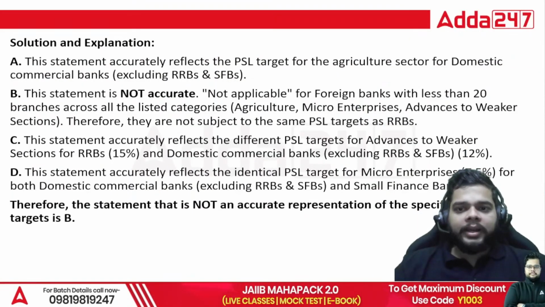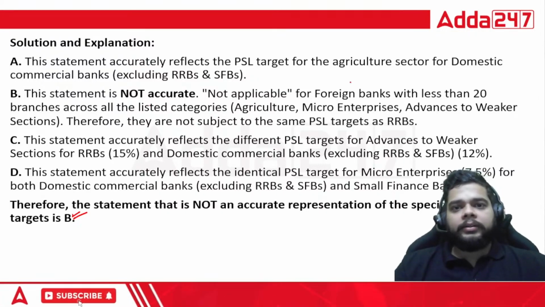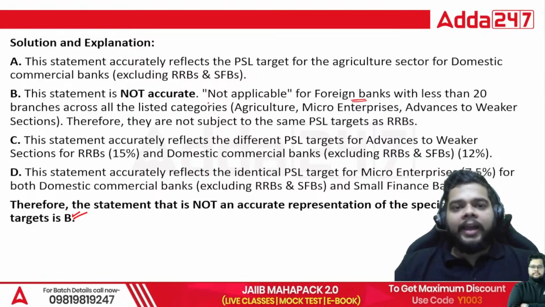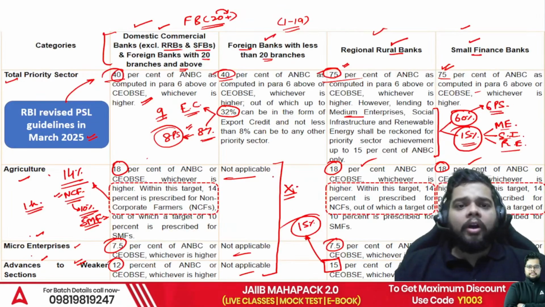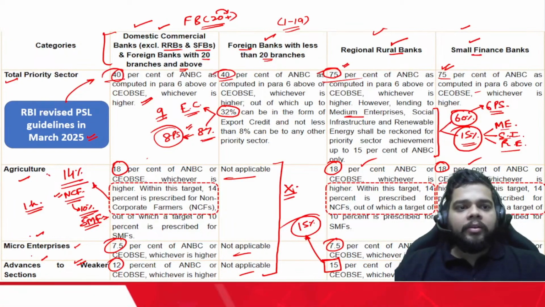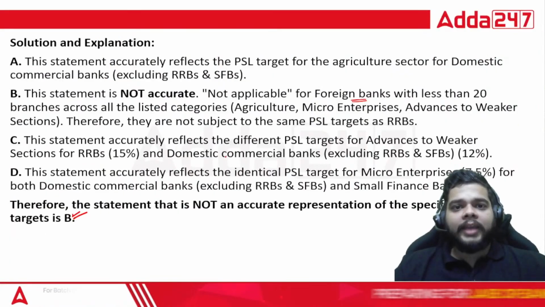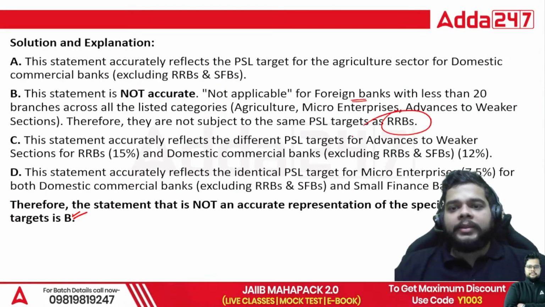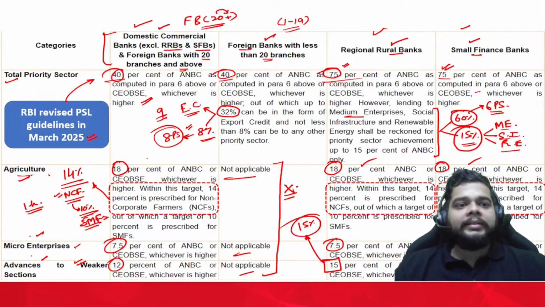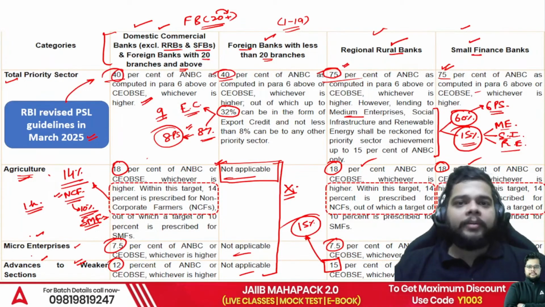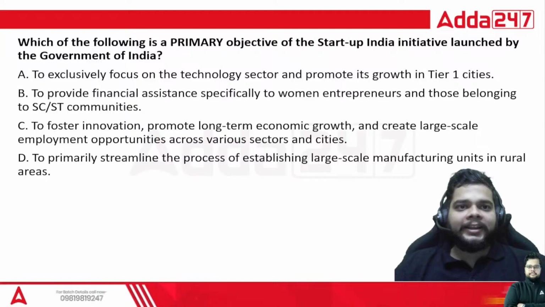The correct answer was option B, because there it was written that the foreign banks with less than 20 branches also will have to go for the obligation as per the norms given by the RBI, in a similar manner as was applicable to the RRBs. For RRBs in agriculture it is 18%, but the obligations are not applicable on the foreign banks with less than 20 branches. That is why B was incorrect.